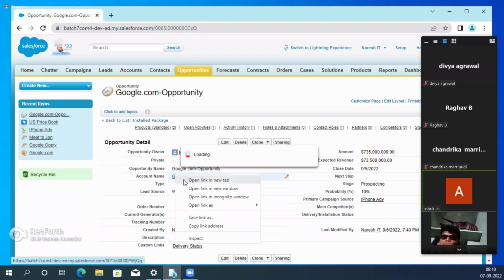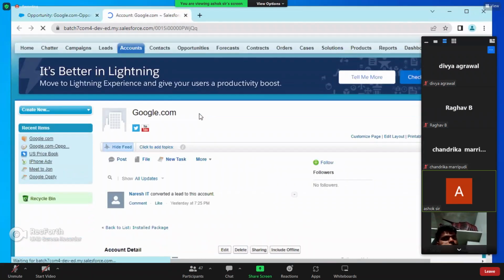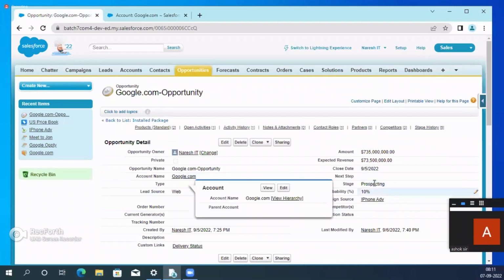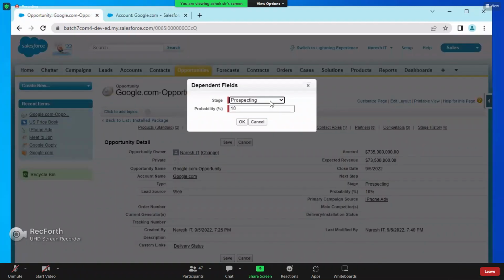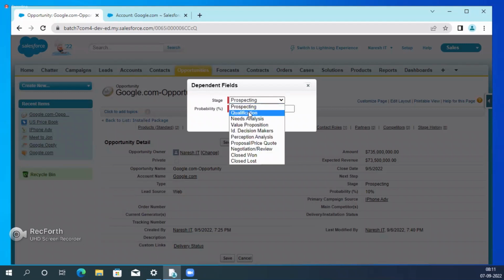Who is that guy? John, in the account. That guy says, okay, instead of Prospecting, the opportunity is suitable for them. So in that case, the stage is Qualification.